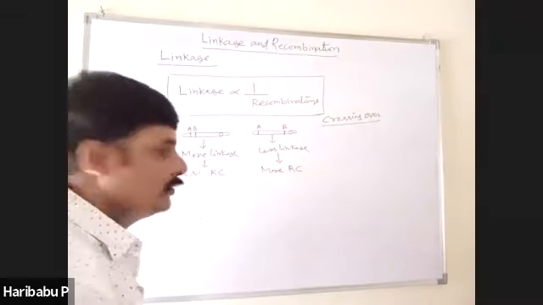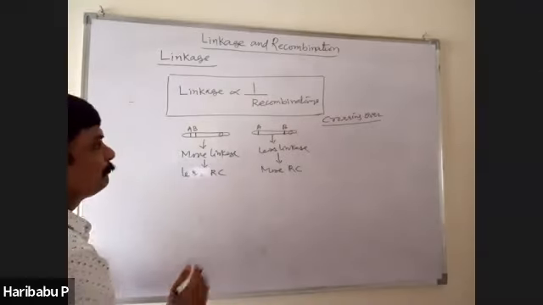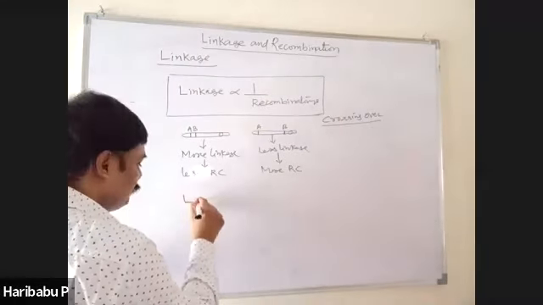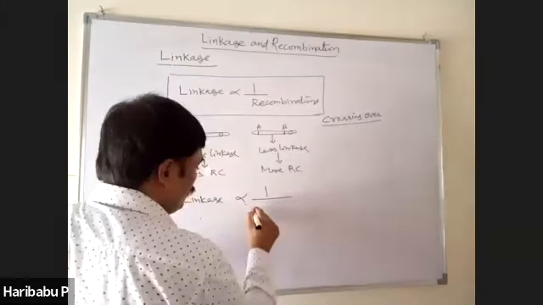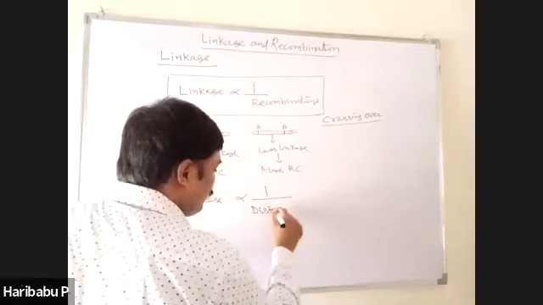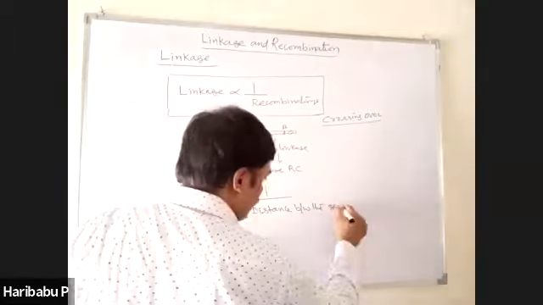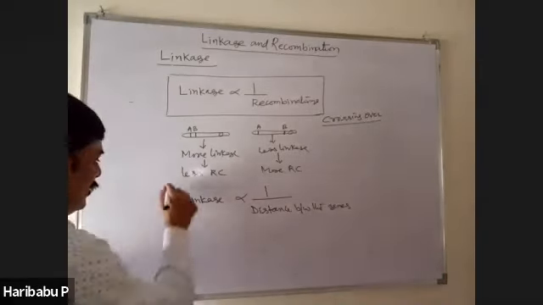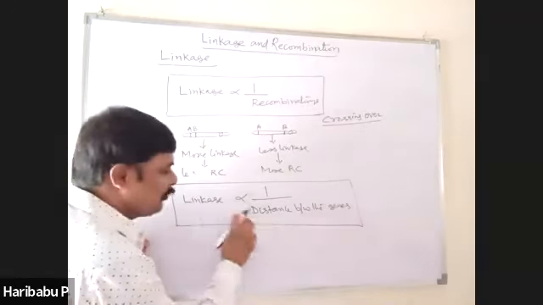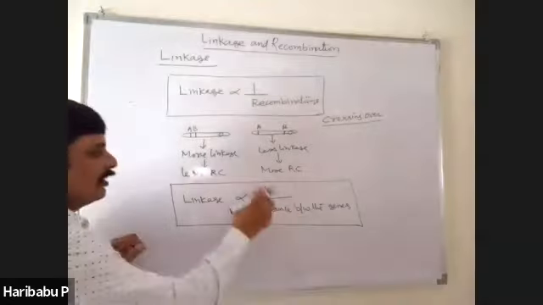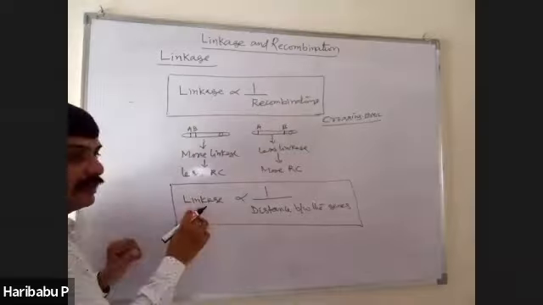That is one point. And similarly, linkage is inversely proportional to the distance between the genes. Very important point. This is another one. More is the distance between the genes, less is the linkage.